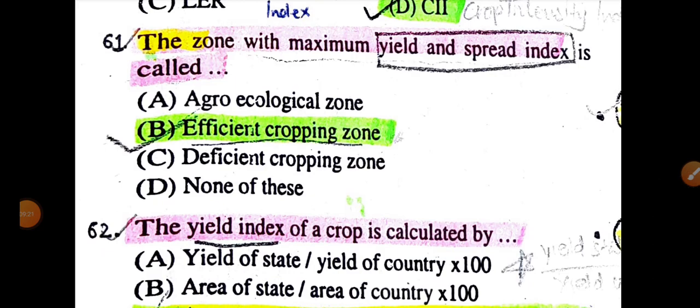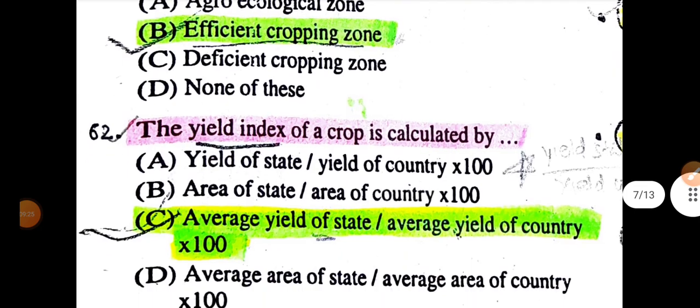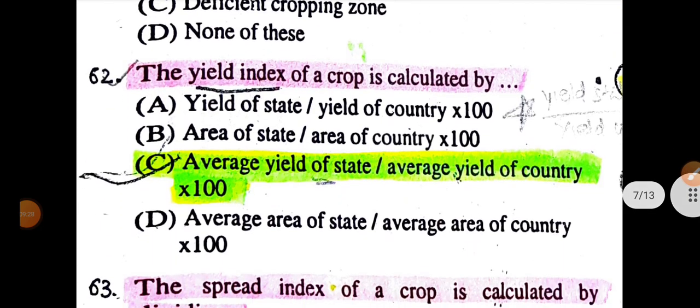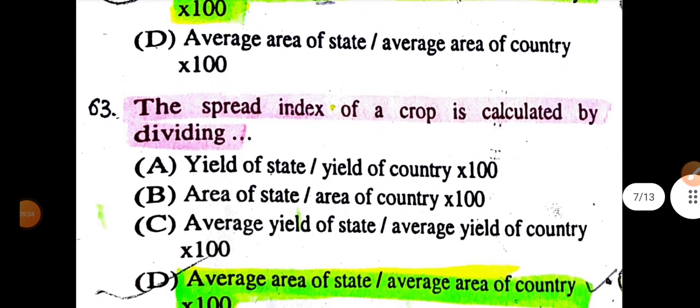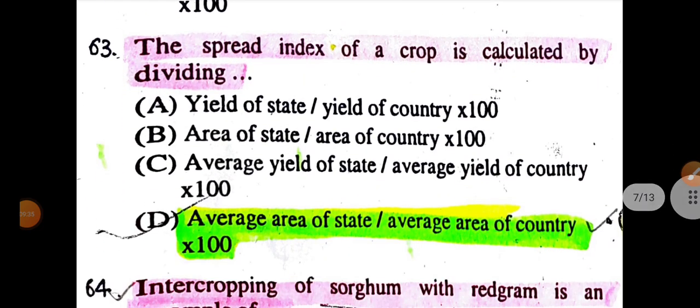The zone with maximum yield and spread index is called efficient cropping zone. The yield index of a crop is calculated by average yield of state upon average yield of country into 100. The spread index of a crop is calculated by dividing average area of state upon average area of country into 100.